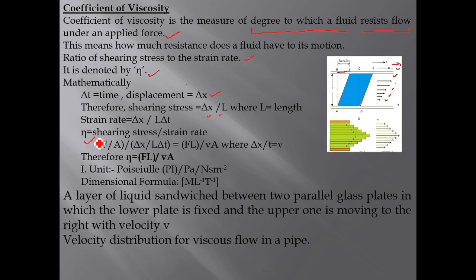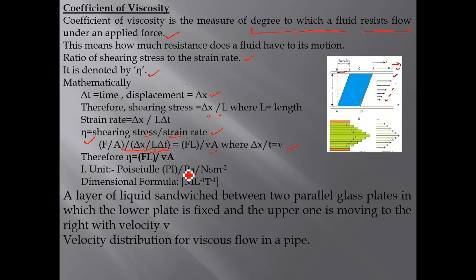Eta is the ratio of shearing stress to strain rate, where shearing stress is F upon A. So eta equals F upon A divided by delta x upon L delta t, which is FL upon A delta x, and where delta x upon delta t equals v, the velocity. Therefore, eta equals FL upon vA.